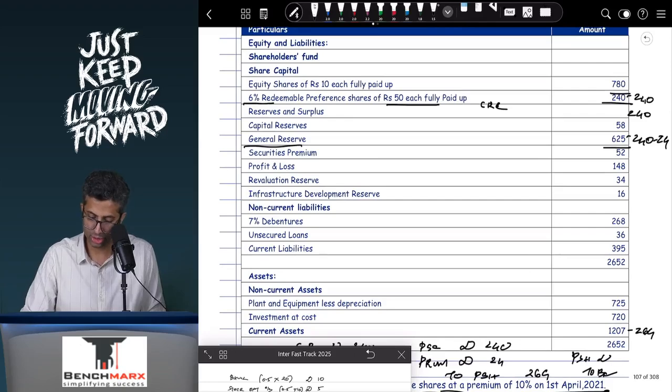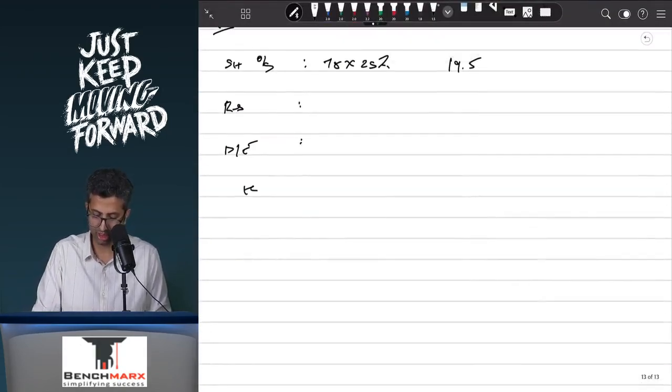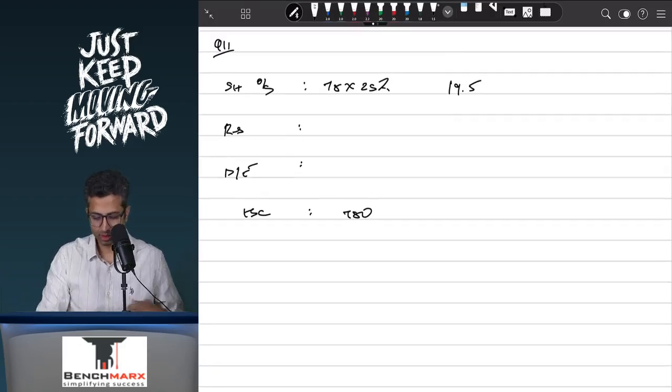Well, your resources will include equity shares. So this will include your equity share capital. Equity share capital is how much? I think 780. It will include your other reserves. How much are the other reserves, please? Will we take the capital reserve? No. Will we take the general reserve? Yes, but the general reserve will no longer be 625. It is 625 minus 240 minus 24, and hence this is 361.